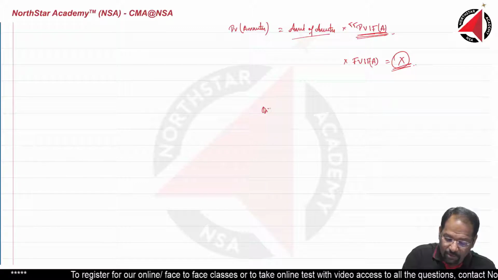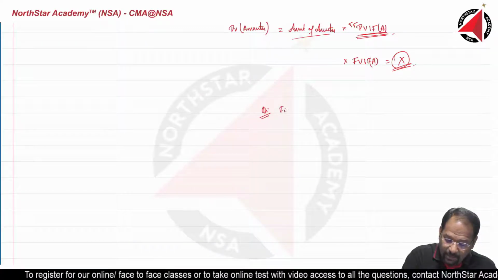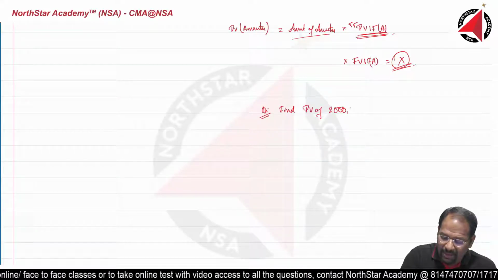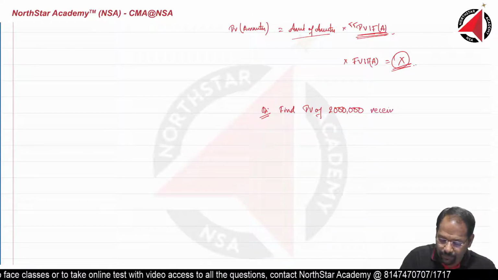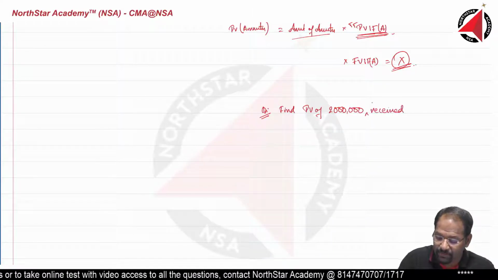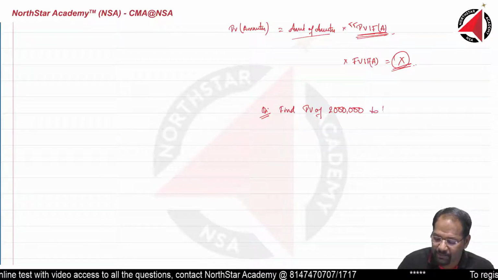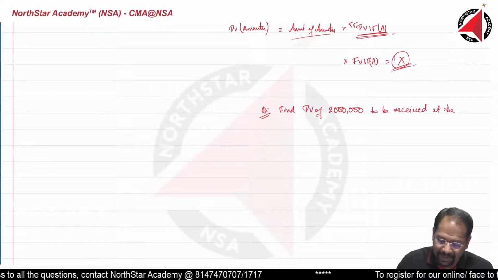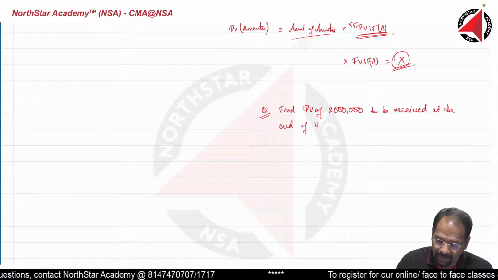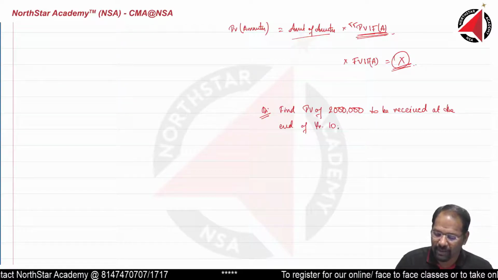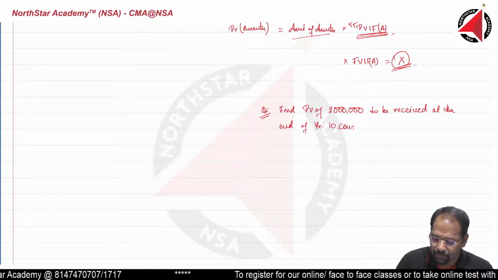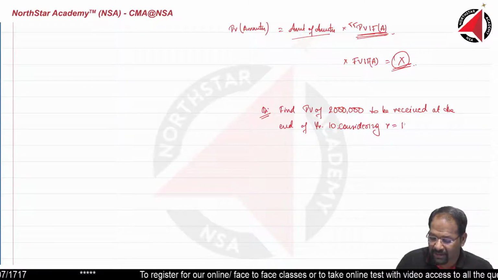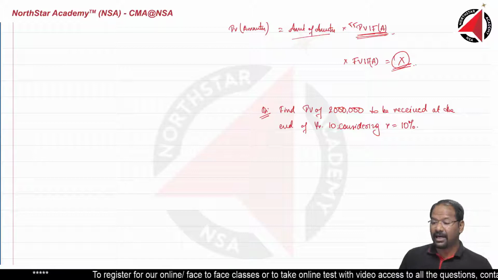One question I want you to solve. Find the present value of 2 million to be received at the end of year 10. Considering R is equals to 10%.